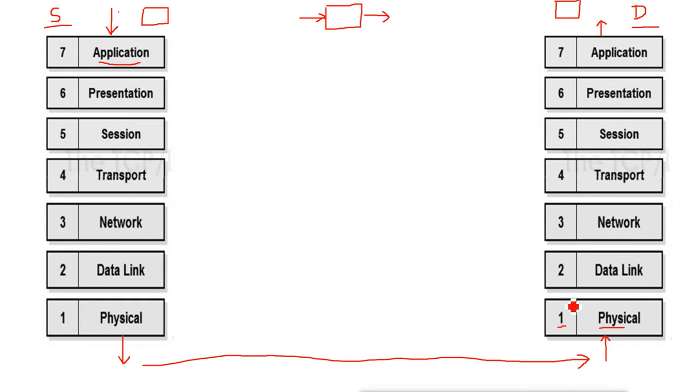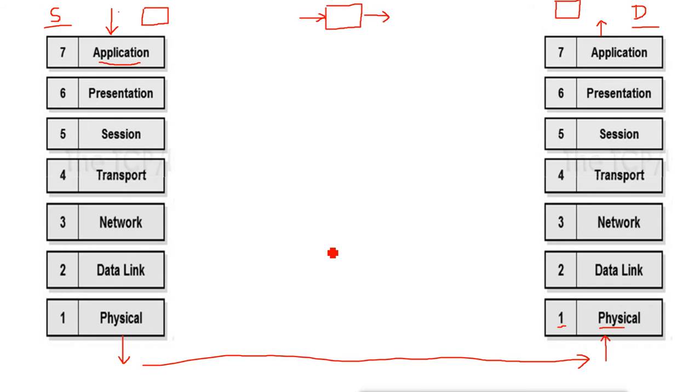So when we talk about the numbers of the layers, it is given by the destination. As a destination, the physical layer will be the first layer, the data link layer will be the second, and the application layer will be the seventh layer. And for the source, the application layer will be the first layer, and then the physical layer will be the last layer.